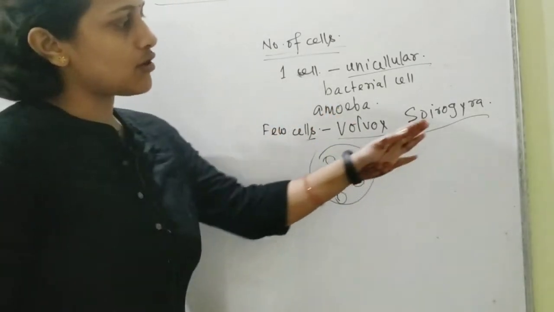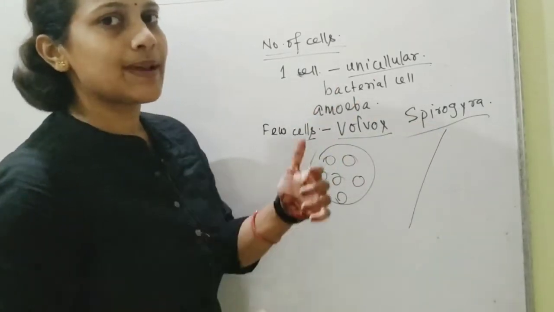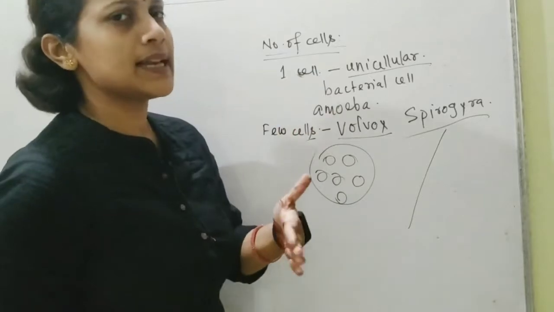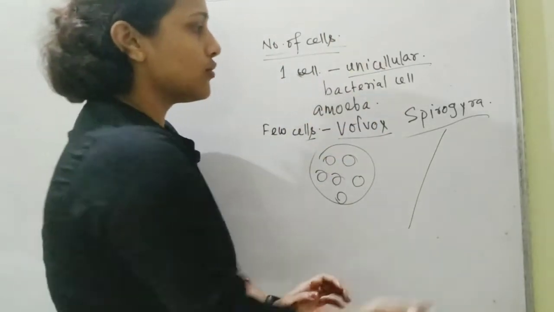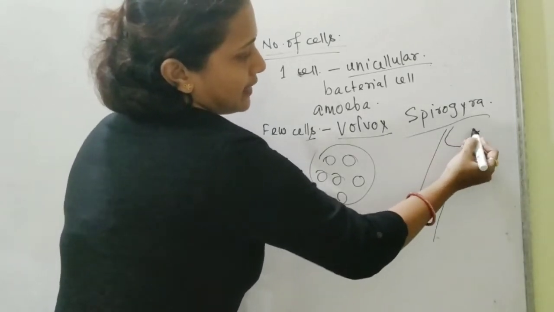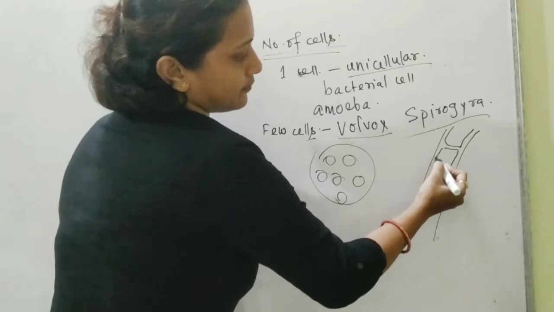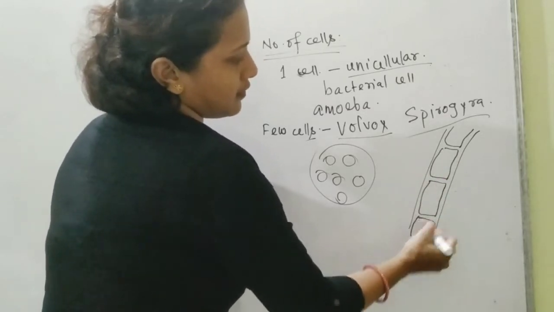And as far as Spirogyra, the basic structure, I was talking about Spirogyra when we were talking about the shape of the cell, in which the cell is elongated, long, filamentous. So taking that description, if I draw it, it looks something like this.